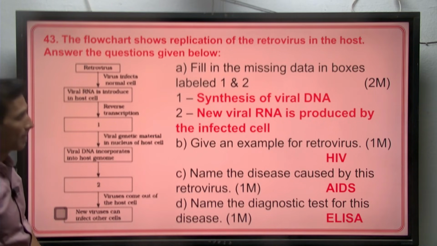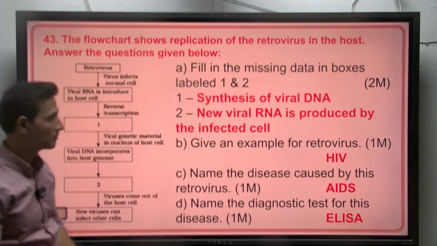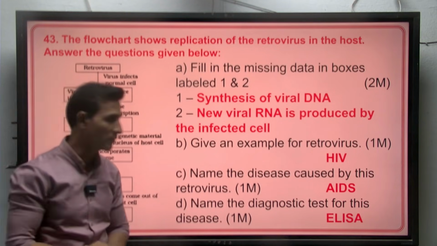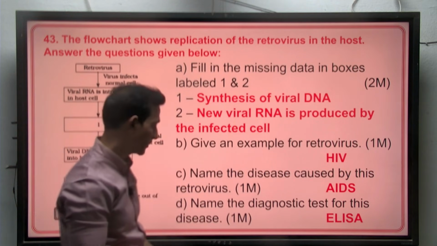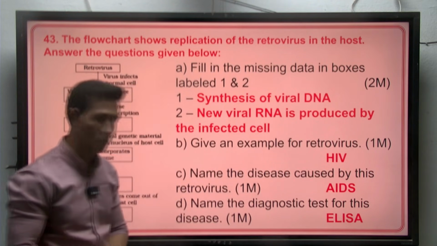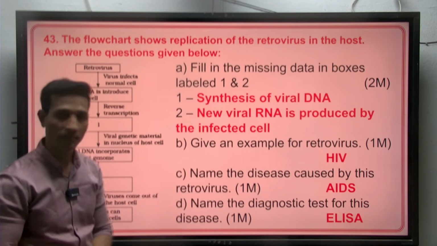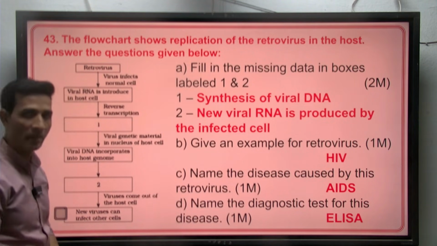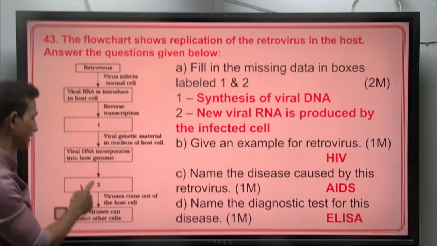And new viruses can infect other cells. The other questions which are asked on this is, give an example for retrovirus. So the virus which is having RNA as genetic material, that is HIV. Name the disease caused by this retrovirus. HIV causes AIDS. Name the diagnostic test for this disease. It is enzyme linked immunosorbent assay.